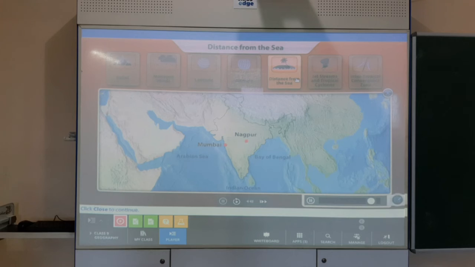In contrast, Nagpur, which is also in the tropical zone, experiences continental climate as it is far away from the moderating influence of the sea. Summers are very hot, whereas winters are extremely cold and dry. Okay students, so you have seen how the distance from the sea results in different climates in different places.